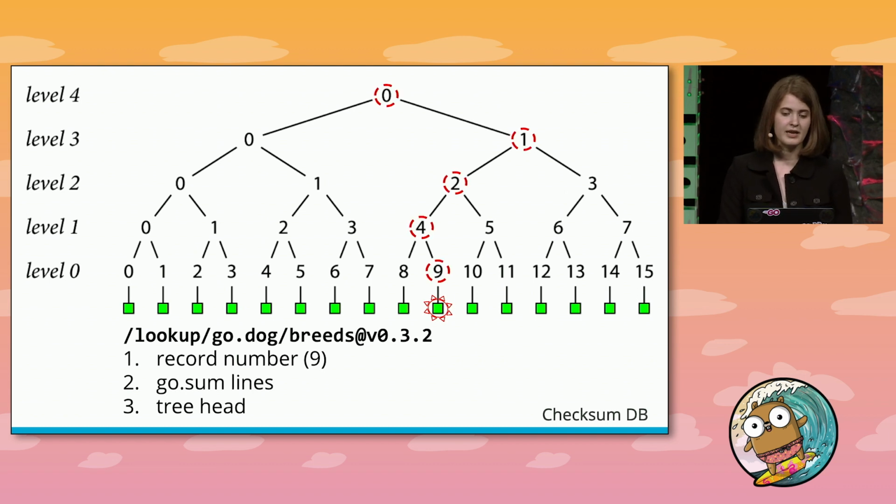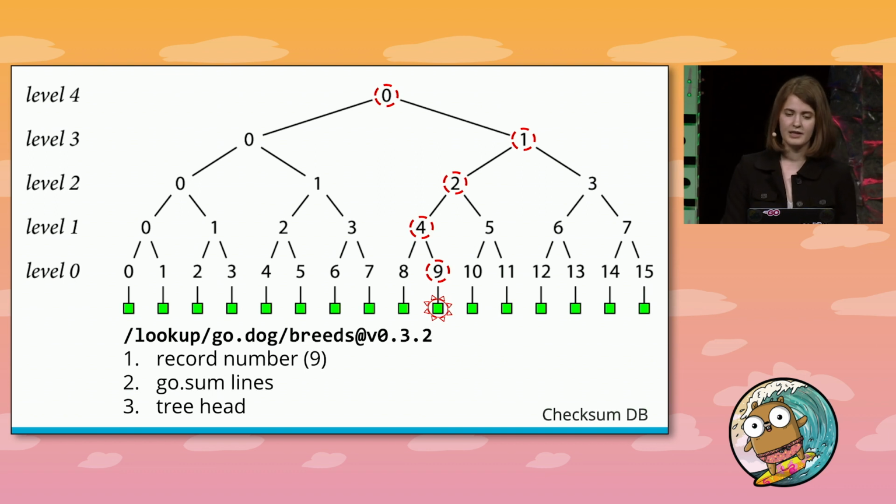To prove that record 9 exists in the tree, we need to form a path from that leaf up to the head and make sure it's consistent with the head that we were given back. So if we walk up level by level in this example, starting at level 0, that would be 9, 4, 2, 1, and then finally at the top, 0, which is the head at level 4. So the Go command can create this known 9 at level 0 by just hashing the GoSum lines it was given, but it's going to need some more nodes in order to create the rest of the path to the head.